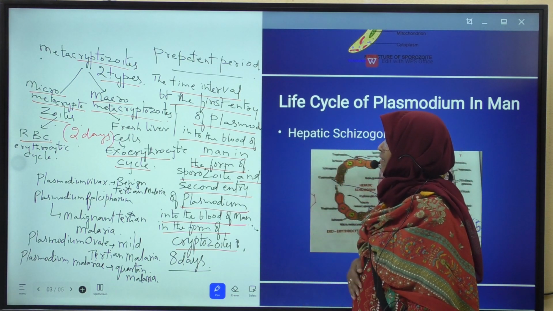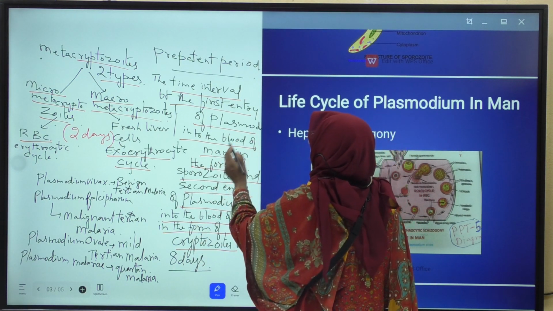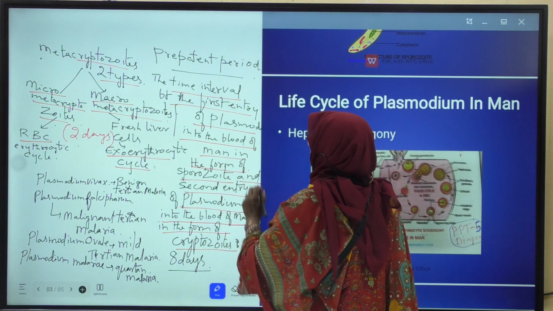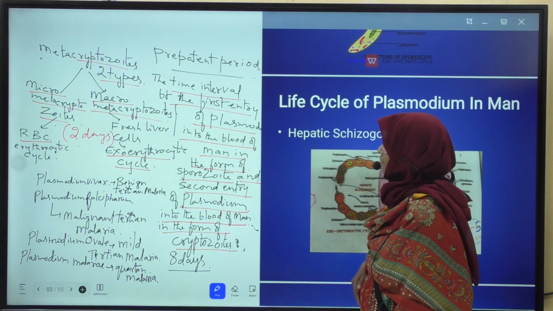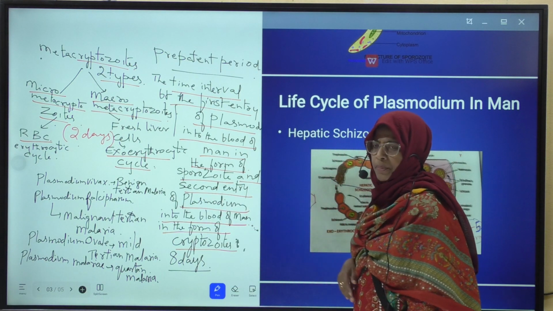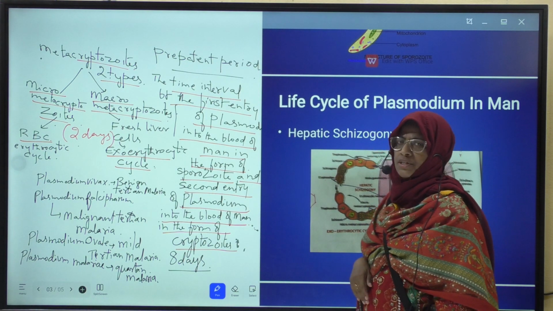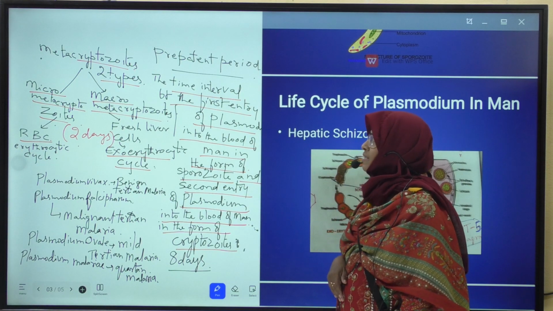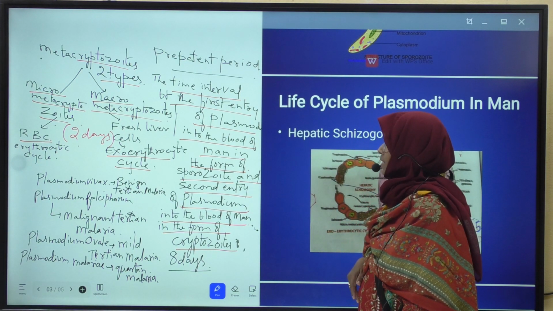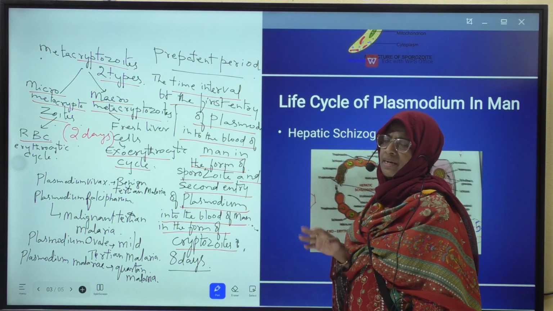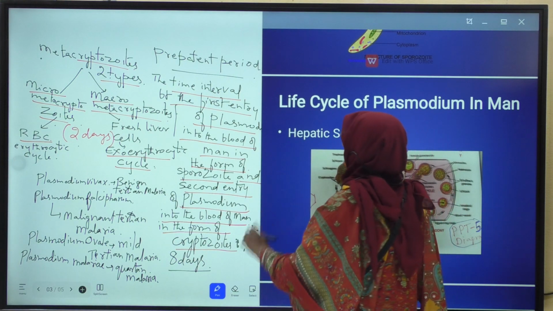The time interval between the first entry of Plasmodium into the blood of man in the form of sporozoites and the second entry of Plasmodium into the blood of man in the form of cryptozoites is called the pre-patent period. Its duration is 8 days. It is a means of multiplication of the parasite. There are no clinical symptoms of malaria in the pre-patent period.